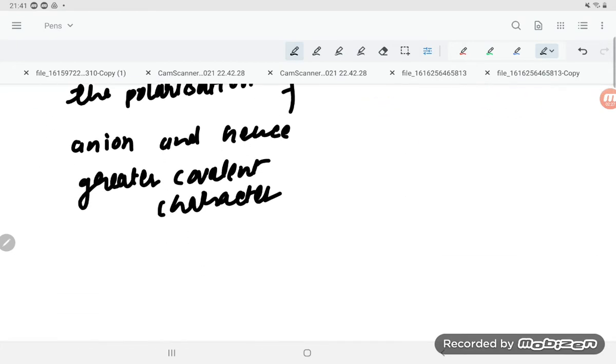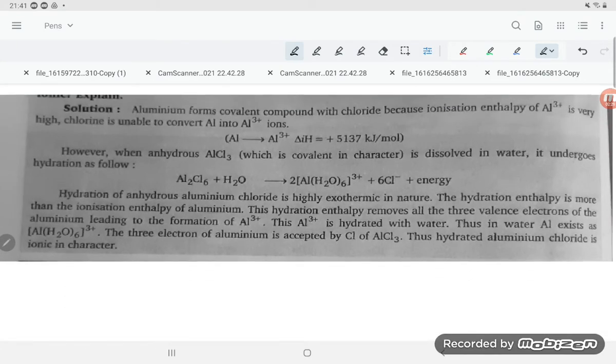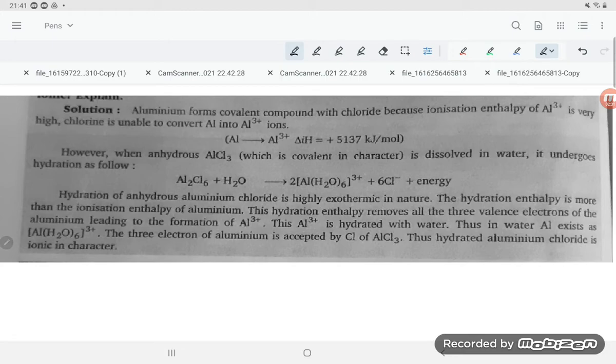Okay, so let us have a look, students, at the answer for this question. They are saying that aluminum forms a covalent compound with chloride because the ionization enthalpy of the Al3+ ion is very high. Chlorine is unable to convert Al into the Al3+ ion. Here the enthalpy is 5137.